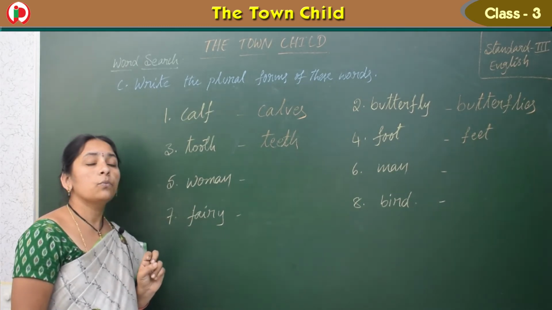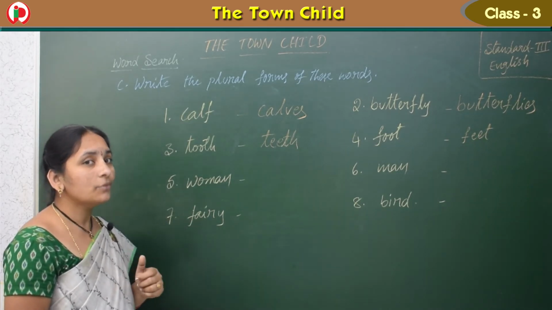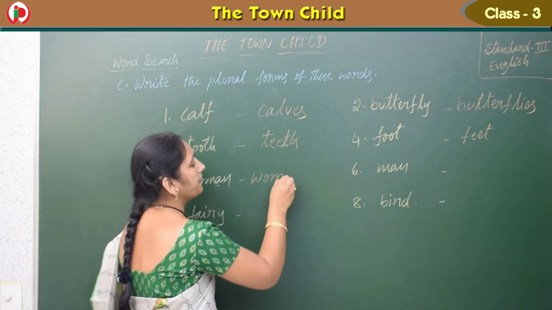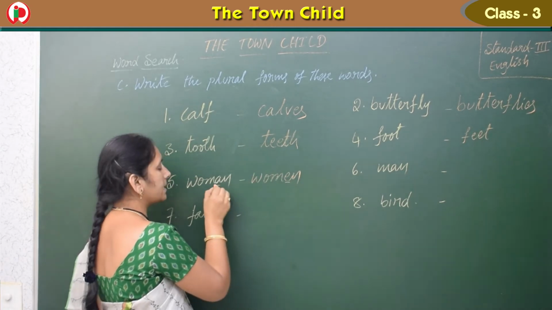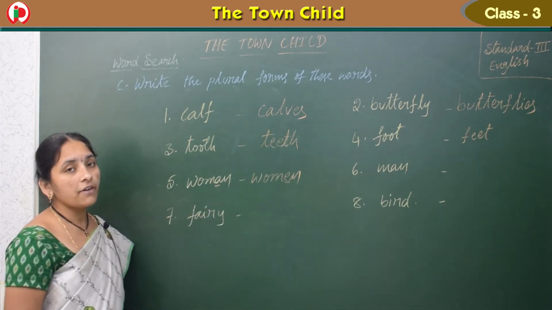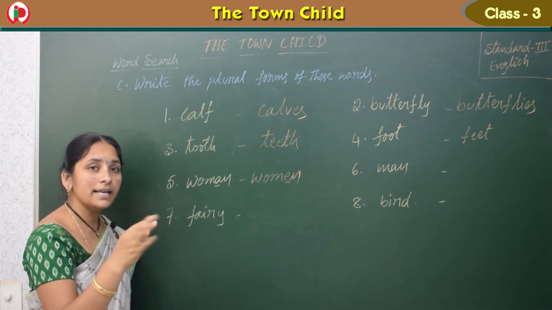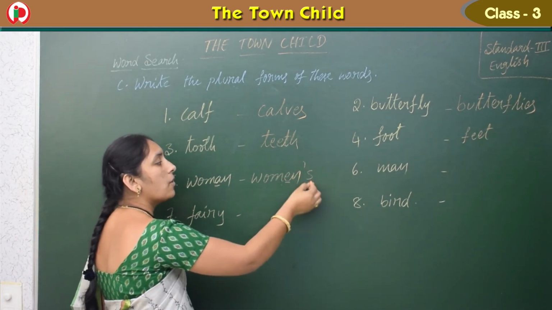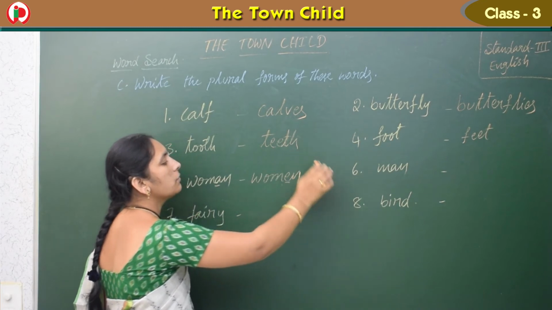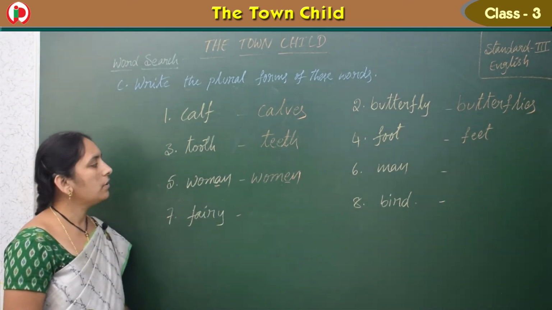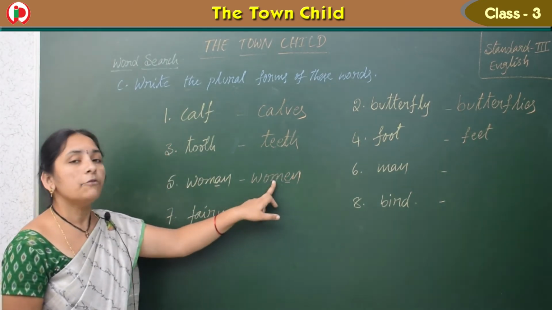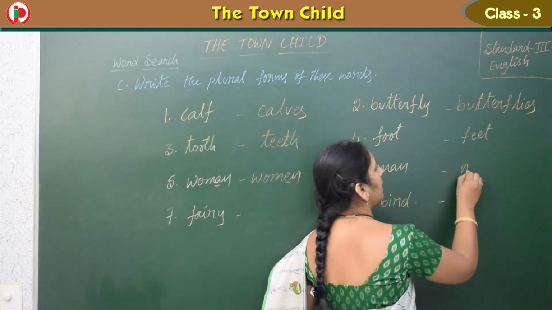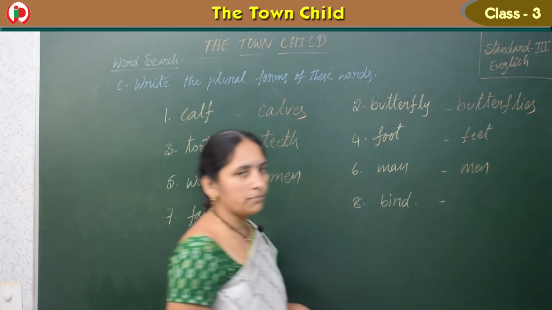Okay. Next one, woman. So what is this? Woman's? No. So here woman, the plural form is women. Singular form man, plural form men. We don't have the word women's. If anyone writes that, it is an apostrophe s. But we don't have the word women's. Okay children, so the plural form of woman is women. The same way, man, men. Not men's or man's.